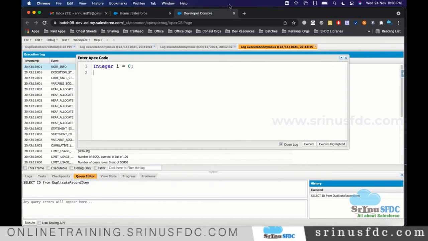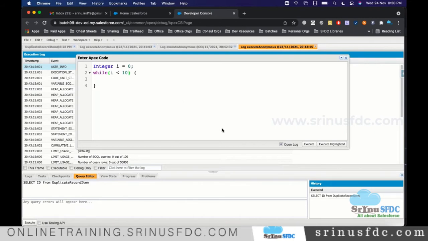From 0 to 9, total 10 times the loop should be executed. Okay, so here while, as per the syntax, here we give the condition. The condition is: until I value is less than 10, loop it. That's the meaning. Once I becomes 10, it won't enter and it stops the loop.